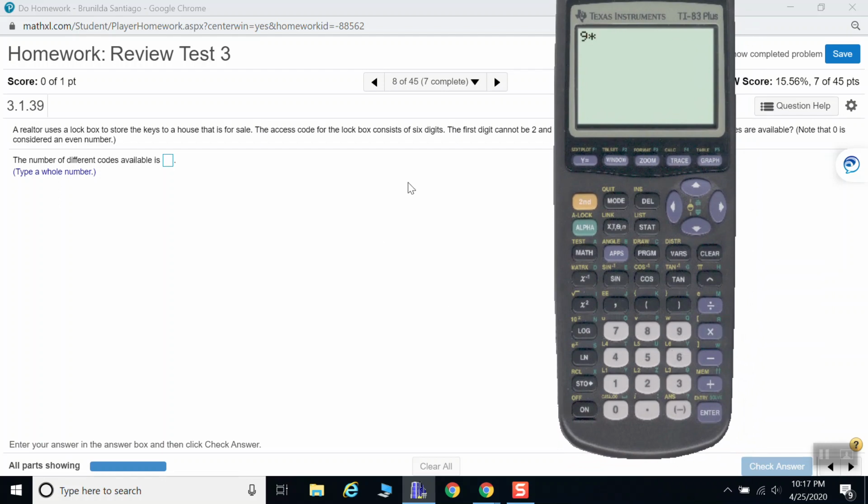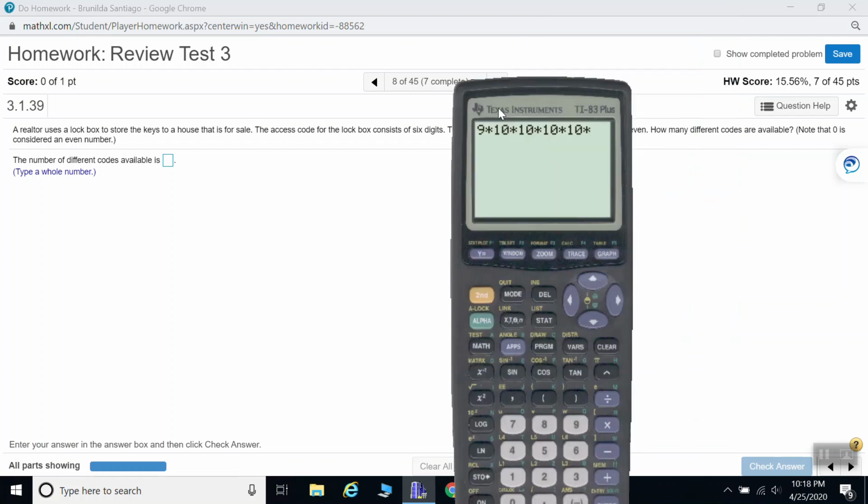Multiply by, there are no conditions for the second digit, so for my second digit I have 10 numbers to choose from. My third digit, 10 numbers. My fourth digit, 10 numbers. My fifth digit, 10 numbers.